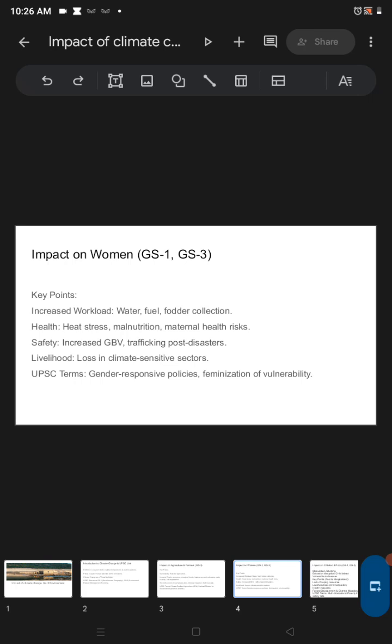Safety. Whenever any disaster or crisis comes, women and children suffer the most. So in post disaster management priorities, the women can be trafficked.